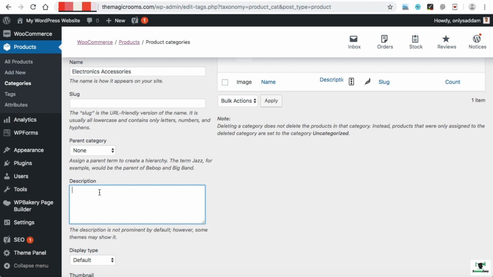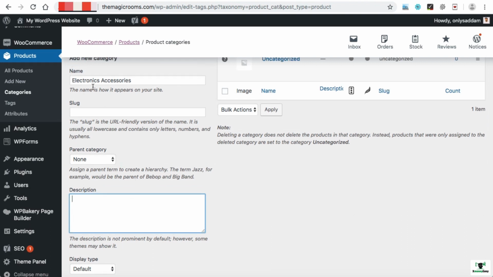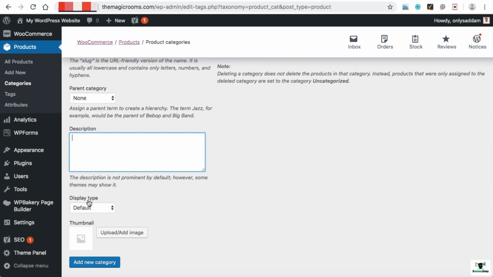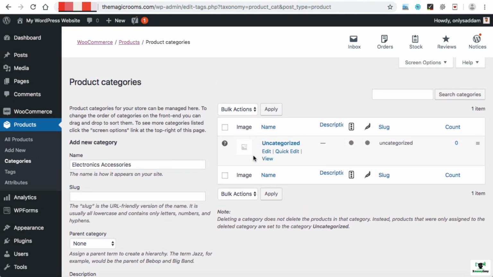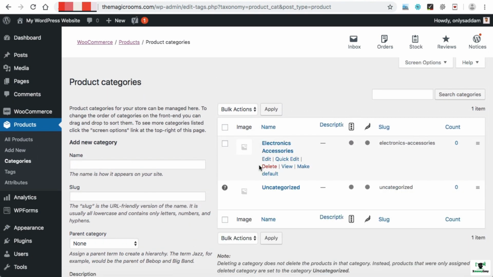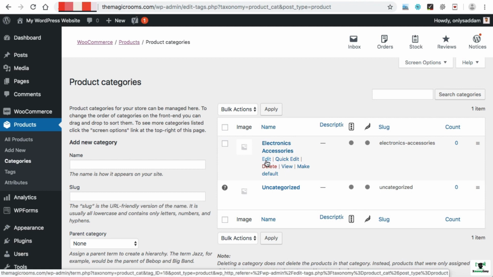Here you can also provide some kind of description about this electronics accessories category. I'm leaving it as it is. Display type, just leave it as it is, and then click on the add new category button. So this category can be added over here like this. You can also edit this category by just hovering on this edit button. This will redirect to a separate edit page of this specific category. So that is so easy to create product categories in the Amazon affiliate website.